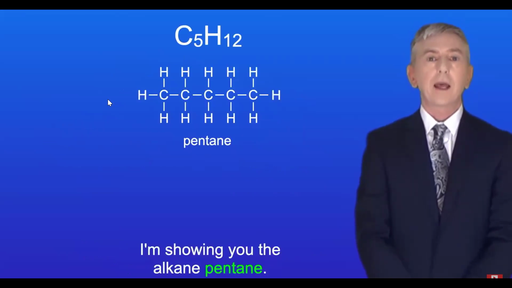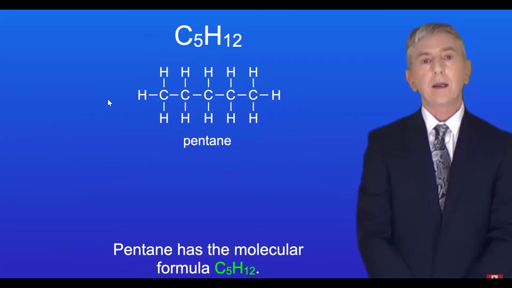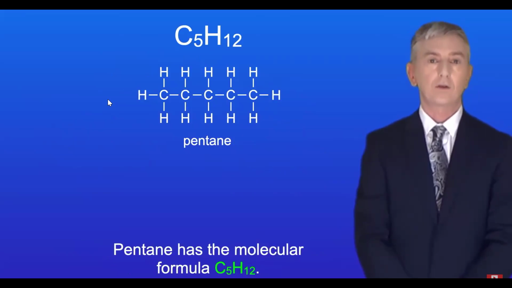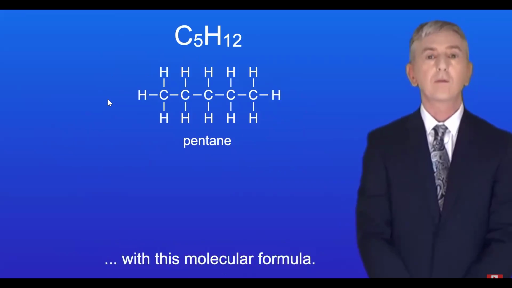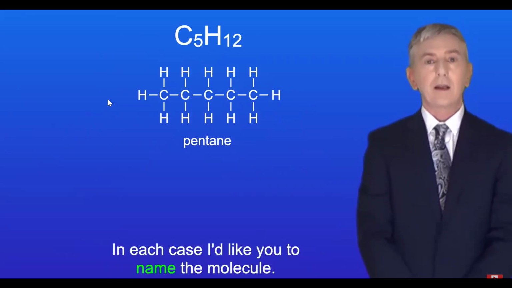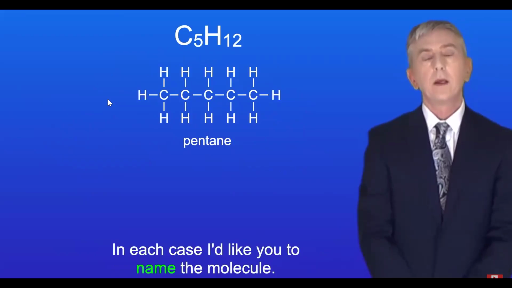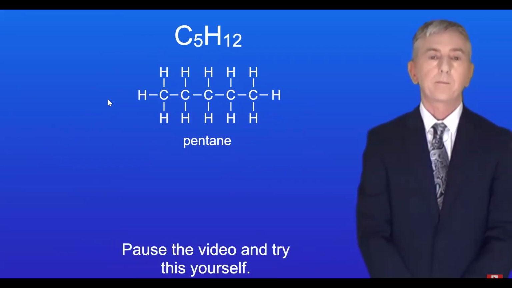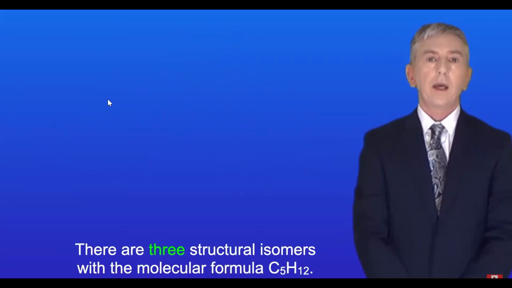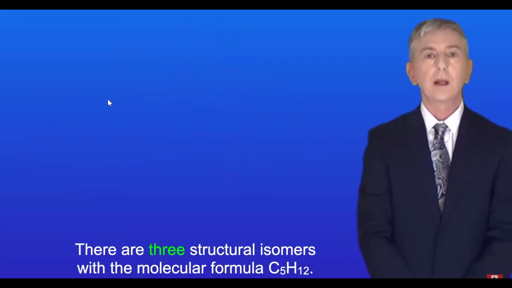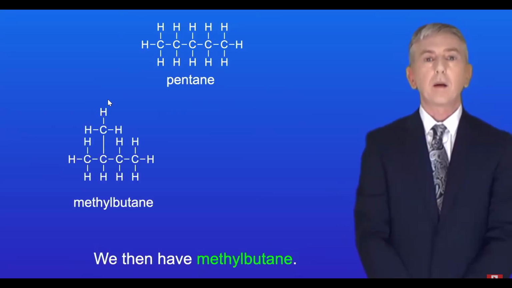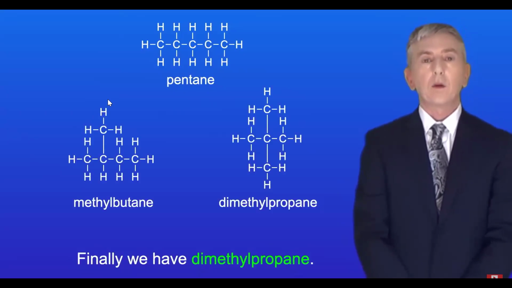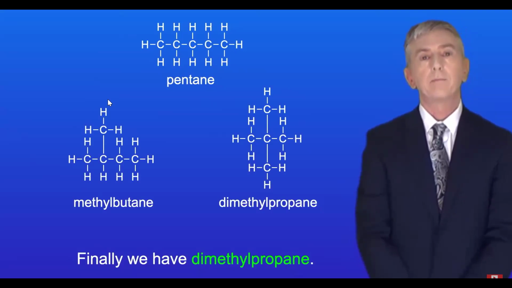Okay, I'm showing you the alkane pentane. Pentane has the molecular formula C5H12. I'd like you to work out the different structural isomers with this molecular formula, and in each case I'd like you to name the molecule. So pause the video and try this yourself. Okay, there are three structural isomers with the molecular formula C5H12. First we have pentane itself. We then have methylbutane. And finally we've got dimethylpropane.